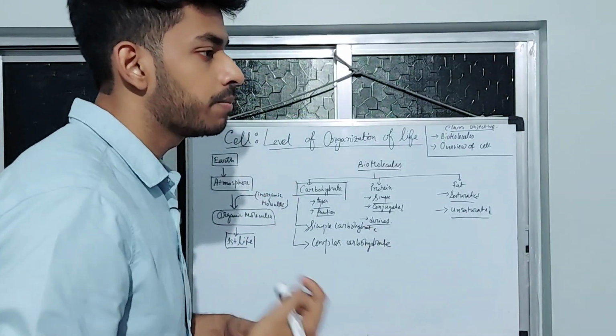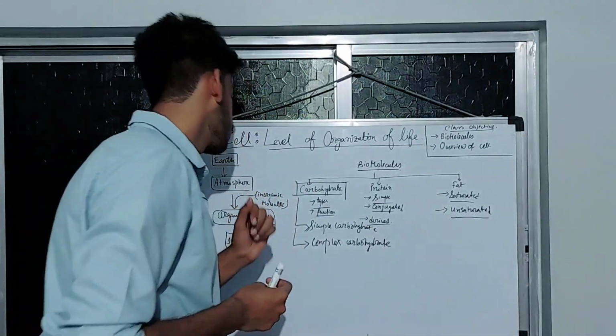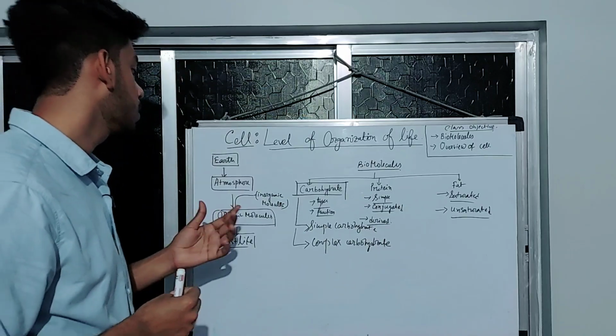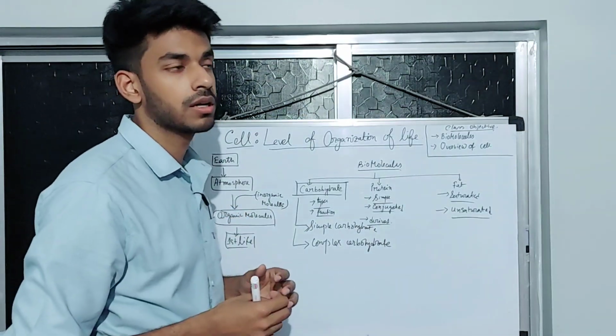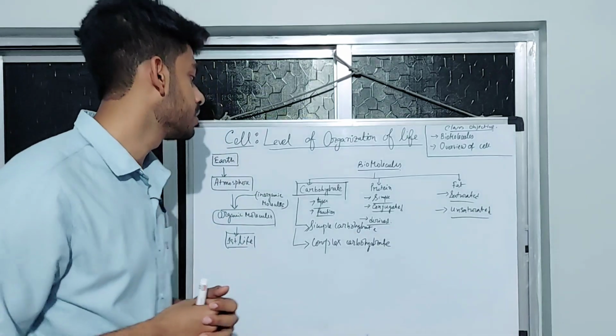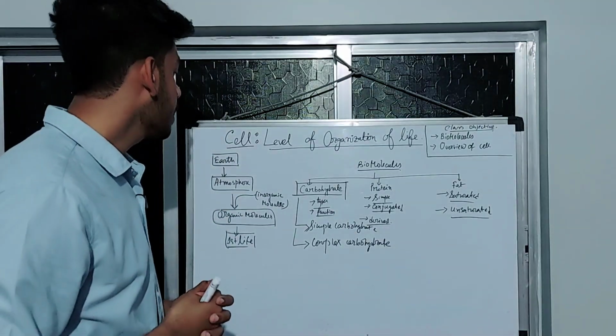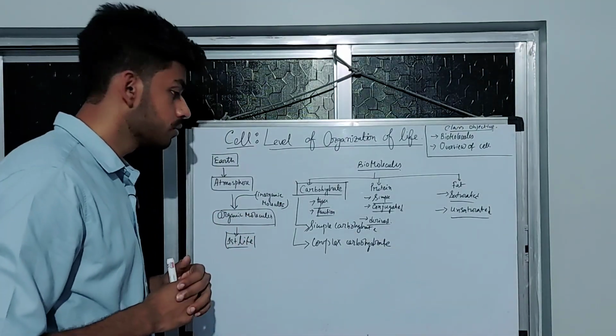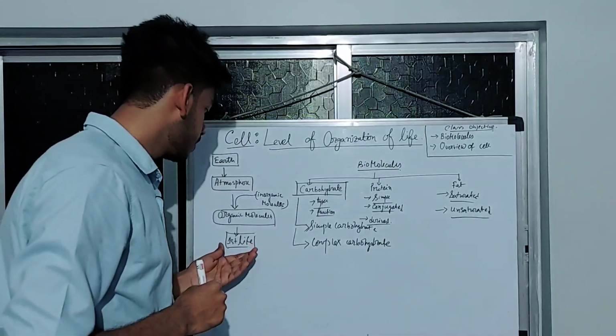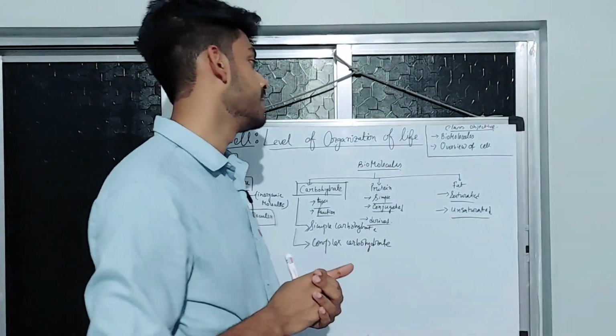Then over a period of time, these inorganic molecules converted into organic molecules due to high pressure, high temperature, etc. And then after the organic molecules, the arrival of our first life begins.